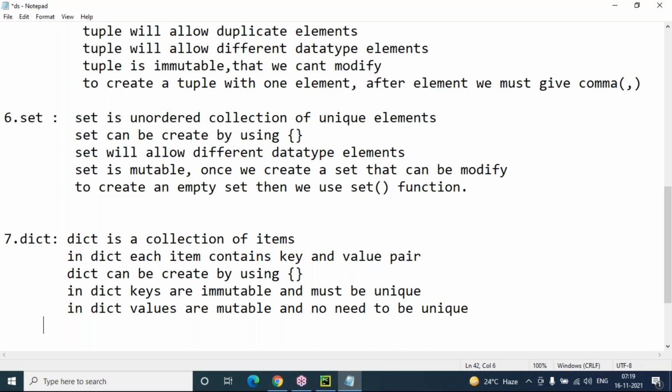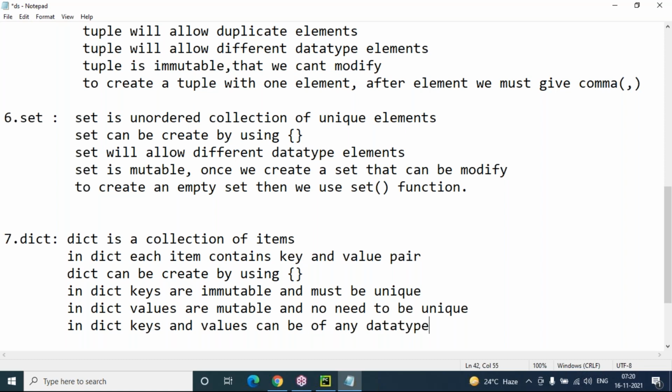But here in a dictionary, keys and values can be of any data type. Any data type means like integer, string, character, float.